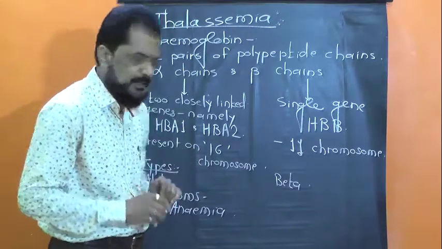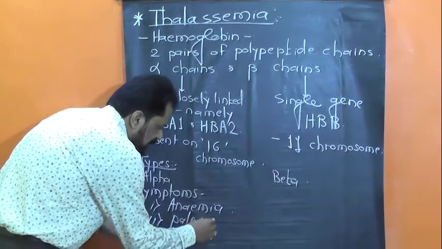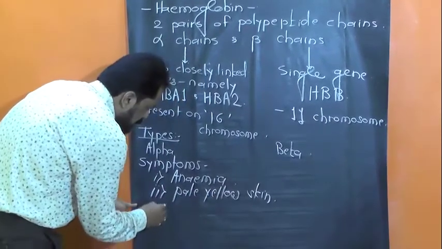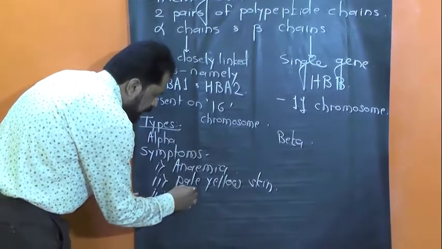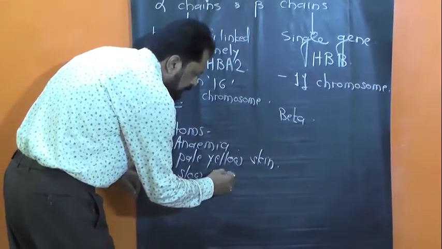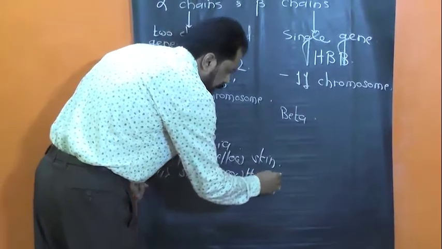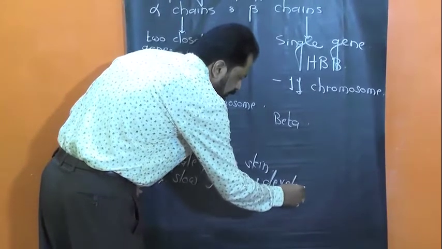There is pale yellow skin. It also affects the growth and development of an individual, that is, slow growth and development.